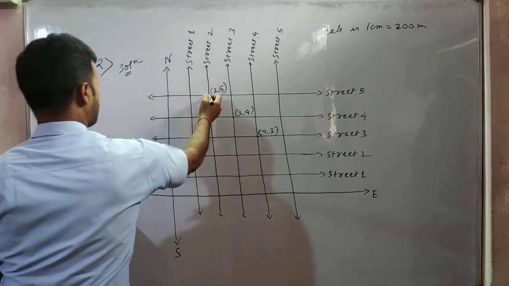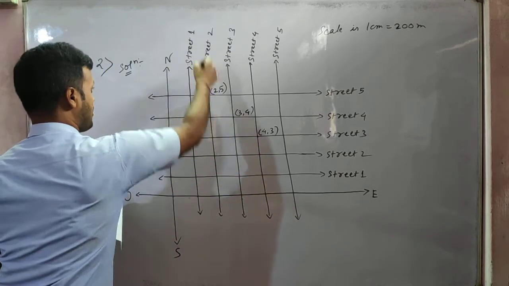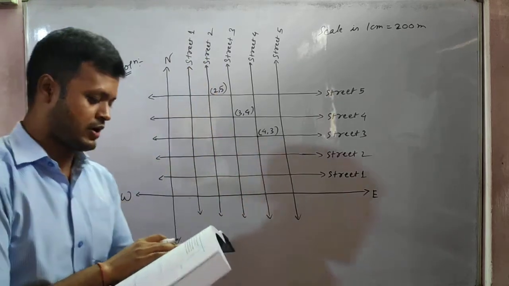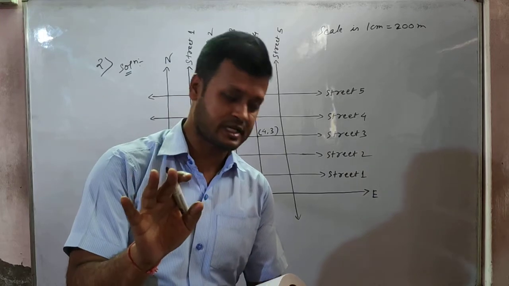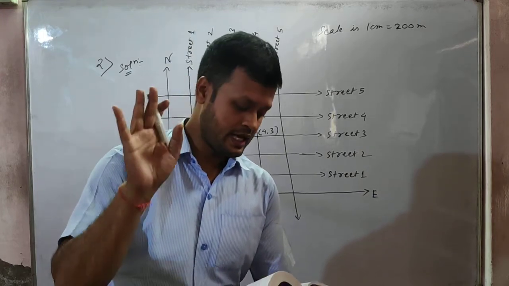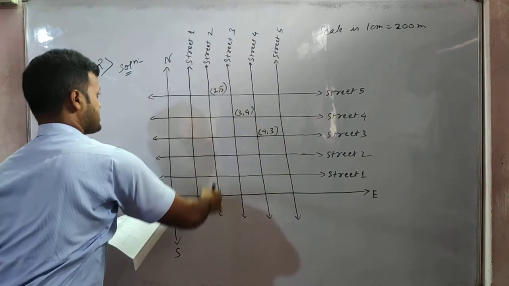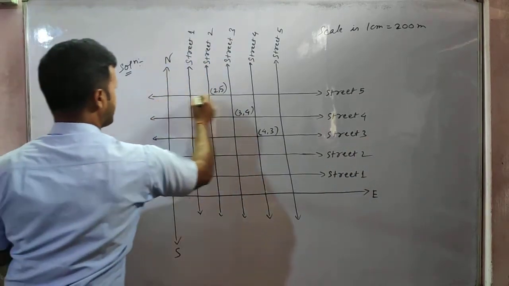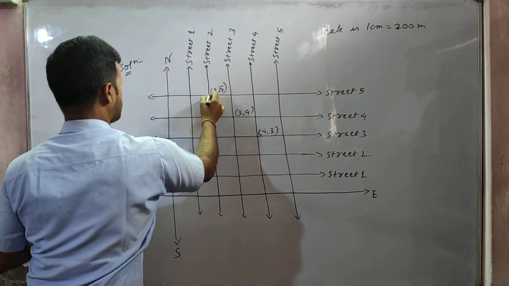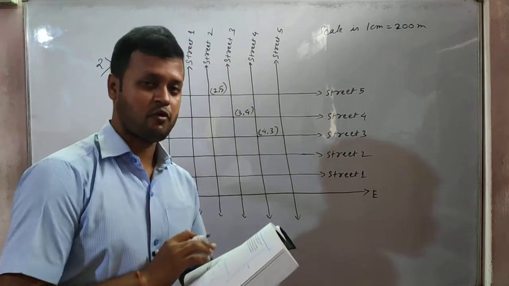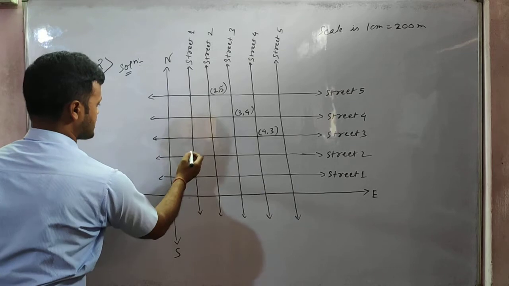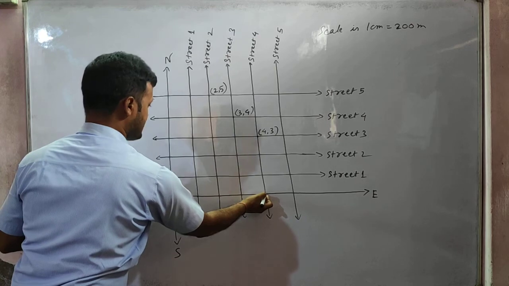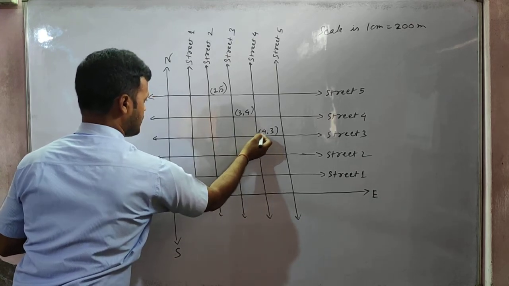Like this point was what? This point was the meeting point of the second street in the north-south direction and the fifth in the east-west direction. Both are meeting, then this crossing will be called 2 comma 5. In the same way, 4 comma 3 will be the 4th street in the north-south direction, 1, 2, 3, 4, and the 3rd street in the east-west direction. So 1, 2, 3. This is 4 comma 3.